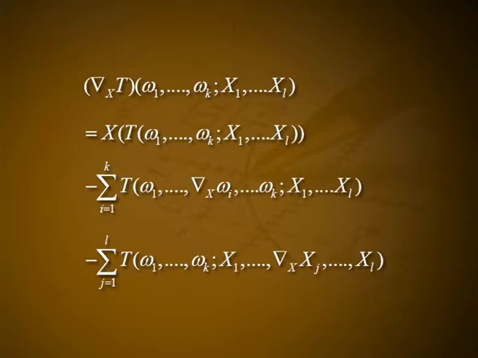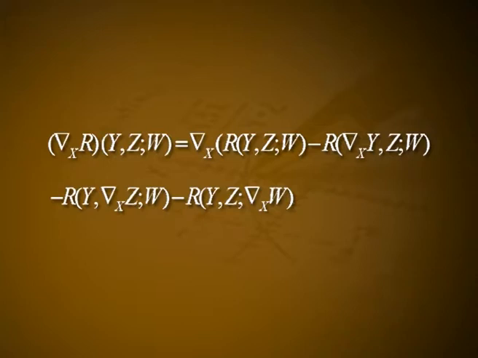of the same valency defined by (∇ₓT)(ω¹, ω², ..., ωᵏ, x₁, x₂, ..., xₗ) is equal to x(T(ω¹, ω², ..., ωᵏ, x₁, ..., xₗ)) minus the summation i equal to 1 to k of T(ω¹, ..., ∇ₓωⁱ, ..., ωᵏ, x₁, ..., xₗ) minus the summation j equal to 1 to l of T(ω¹, ..., ωᵏ, x₁, ..., ∇ₓxⱼ, ..., xₗ).